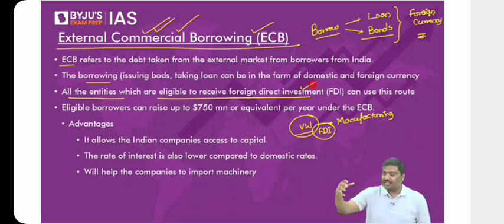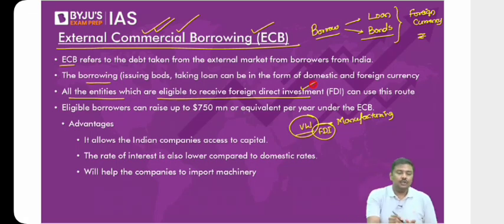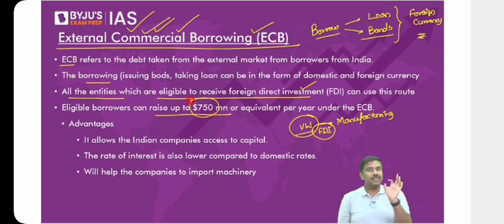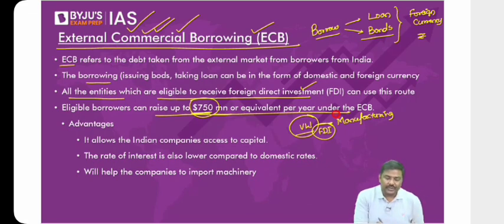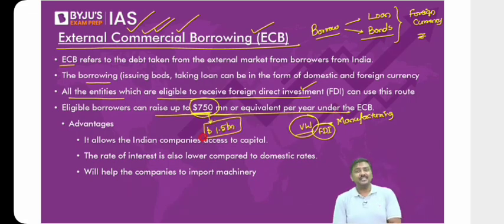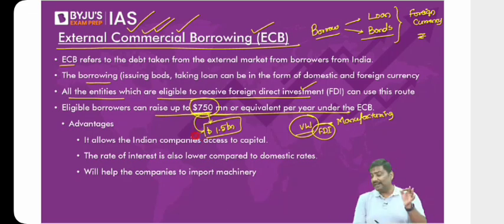So, any company which is eligible to attract FDI is eligible to borrow under external commercial borrowing, that is ECB. Now, annually, how much are they allowed to borrow? Until very recently, they were allowed to borrow up to $750 million. But last year, the Reserve Bank of India doubled it to 1.5 billion. I'll tell you the reason, don't worry.